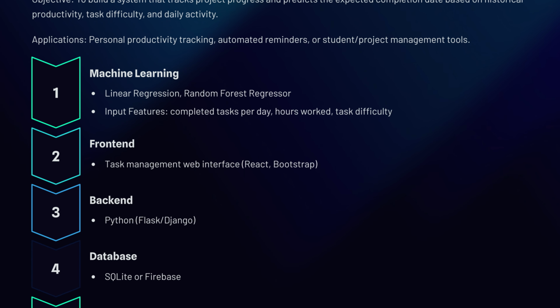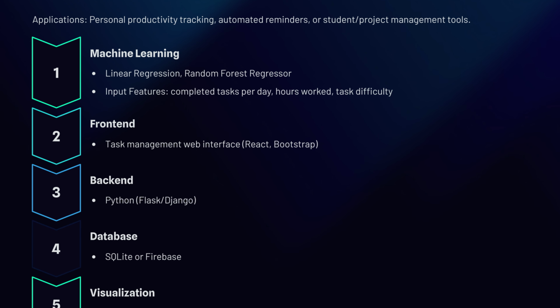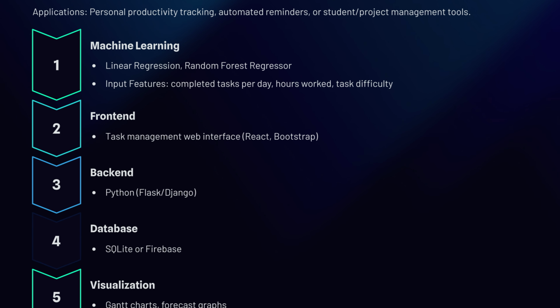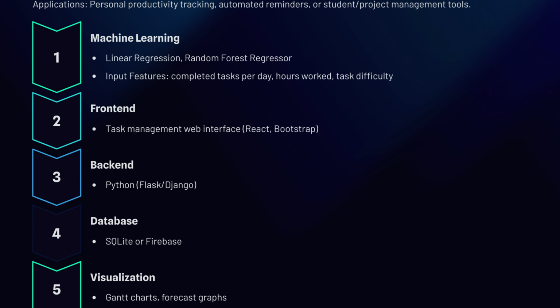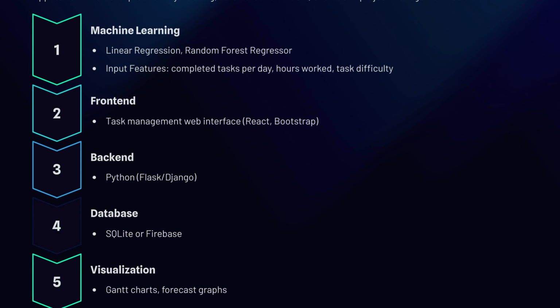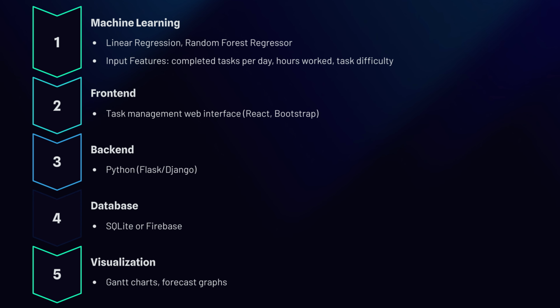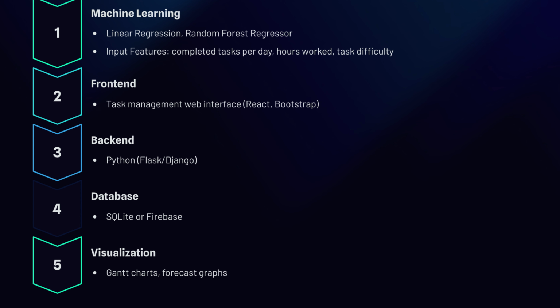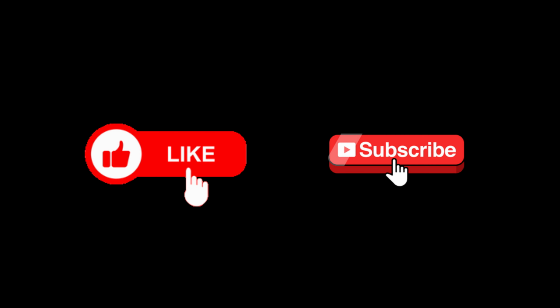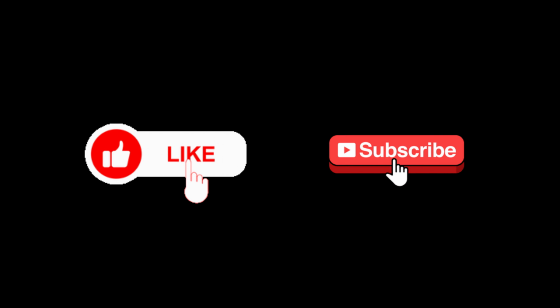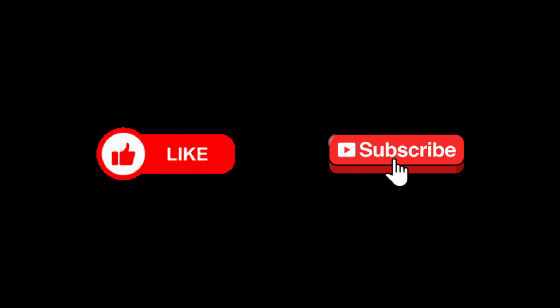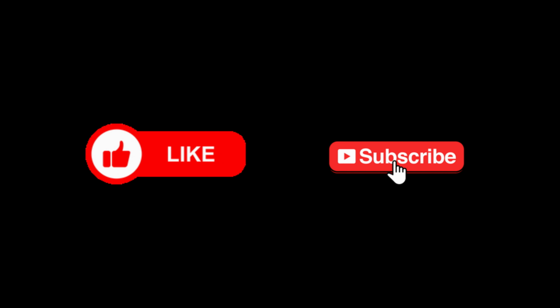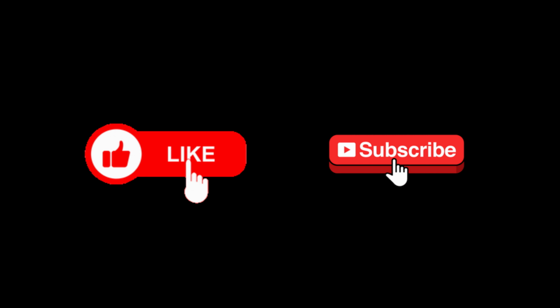The front end can be a task management web interface built with React or Bootstrap, while the back end can use Flask or Django with data stored in SQLite or Firebase. Results can be visualized through prediction graphs or Gantt charts, providing users with an intuitive overview of their progress. This is a relatively novel project idea suitable for individuals or small teams, with a strong focus on predictive modeling and user experience. We've just covered 4 AI and machine learning project ideas that are both impactful and highly applicable in real-world scenarios.